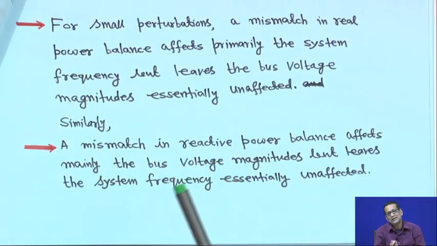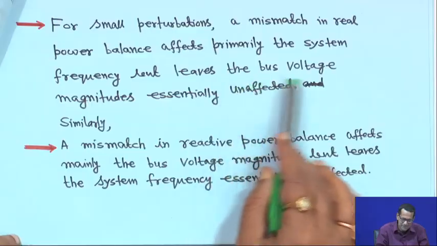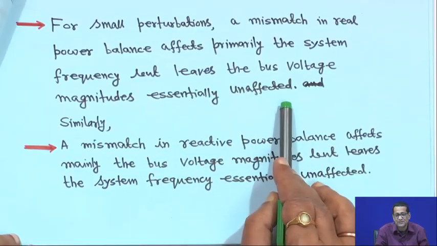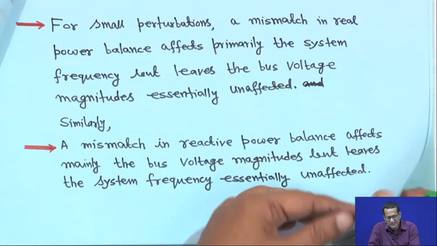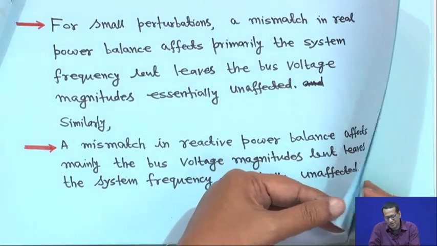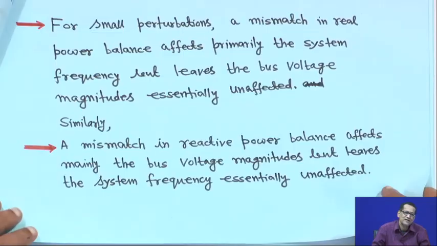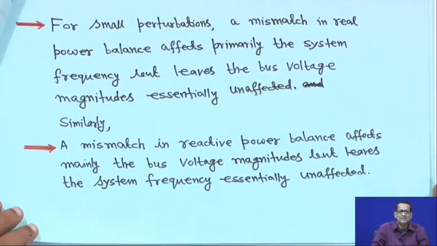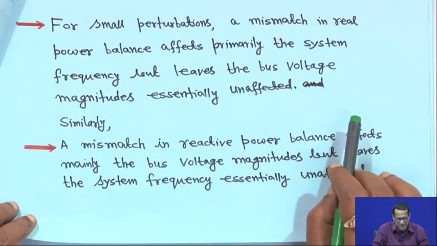It is the same concept as the decoupled load flow you have used. It leaves the bus voltage magnitude essentially unaffected. A small change in real power affects the voltage angle, that is, the frequency or hence the speed omega, but leaves the bus voltage magnitude of the system essentially unaffected.